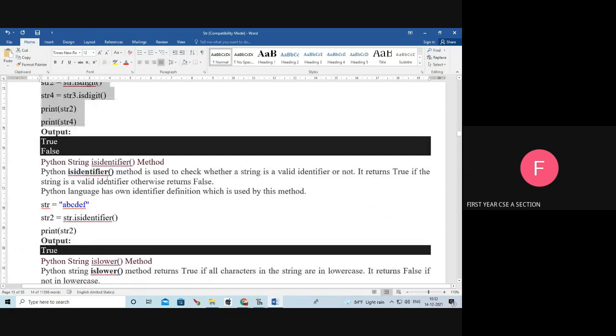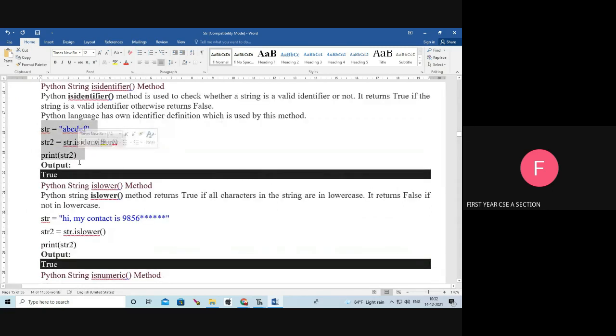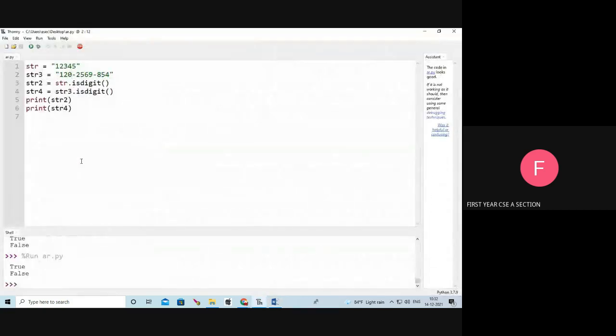Next is the isidentifier function. The isidentifier function is used to check whether a string is a valid identifier or not. For example, str equal to a b c d e f, str2 equal to str dot isidentifier. Is str a valid identifier? Yes. So it returns true.